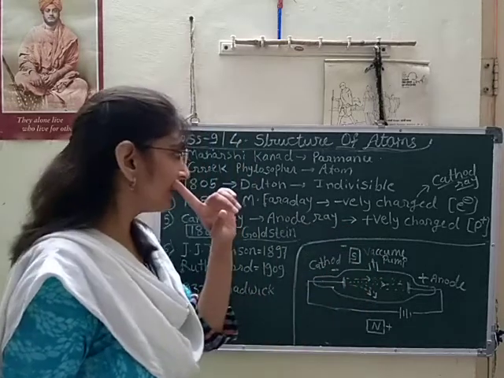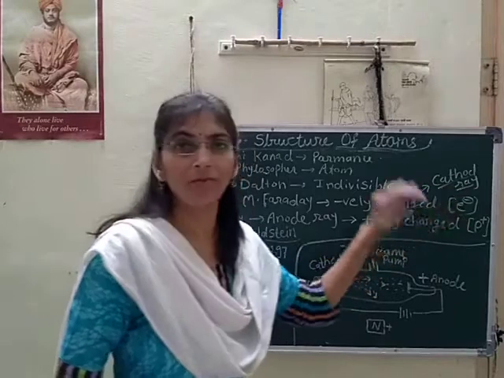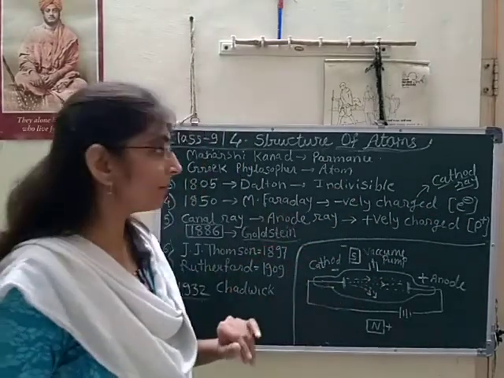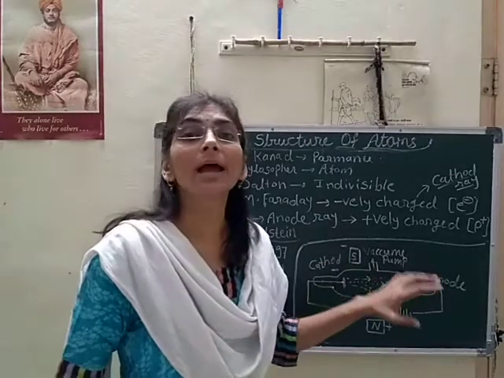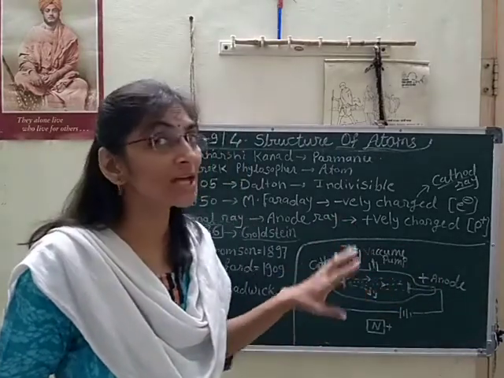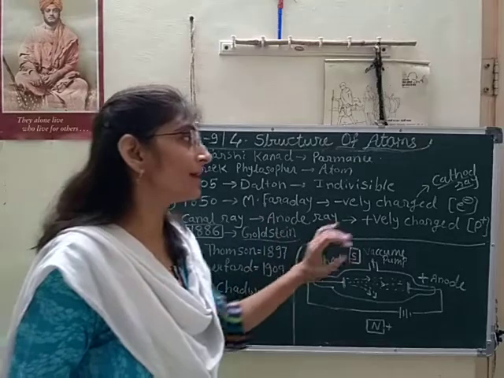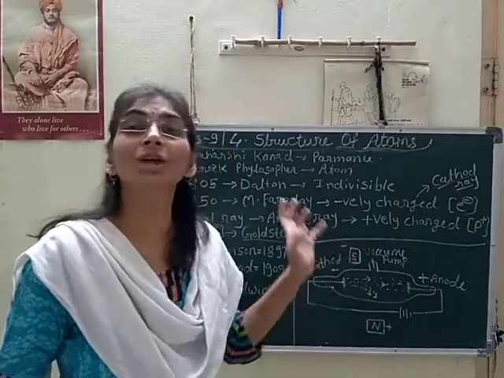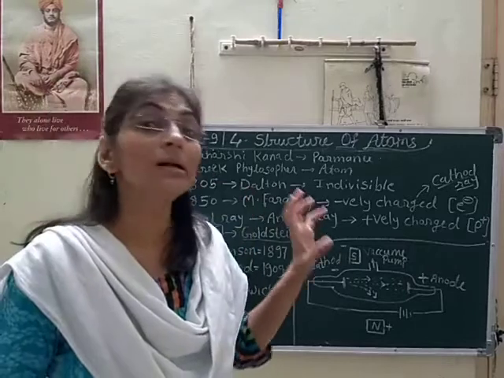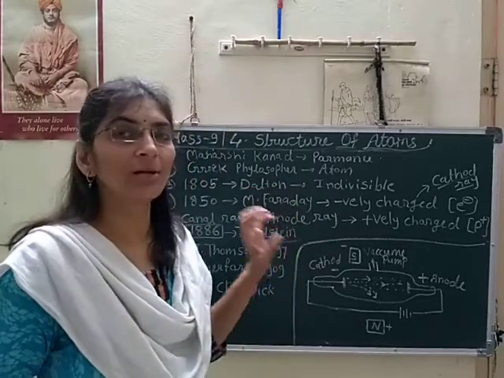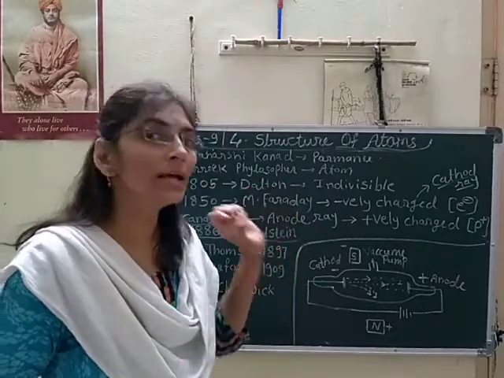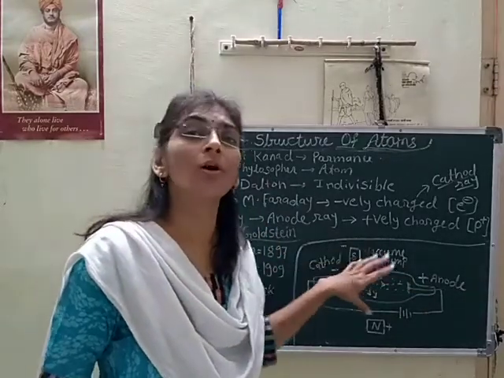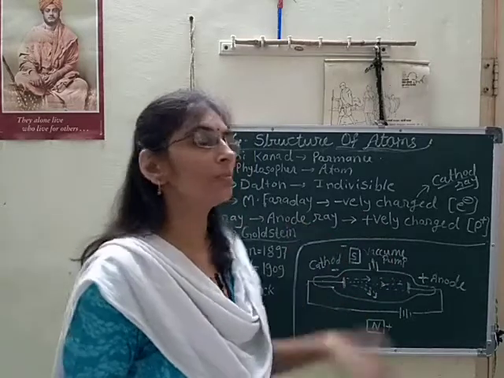So it is the cathode ray experiment, a very important and very famous experiment by M. Faraday, and from this he discovered a negatively charged particle, but he didn't give the name electron. Later on, that negatively charged particle was called the electron. And what is current? Current is nothing but the flow of electrons. That is also proved here.